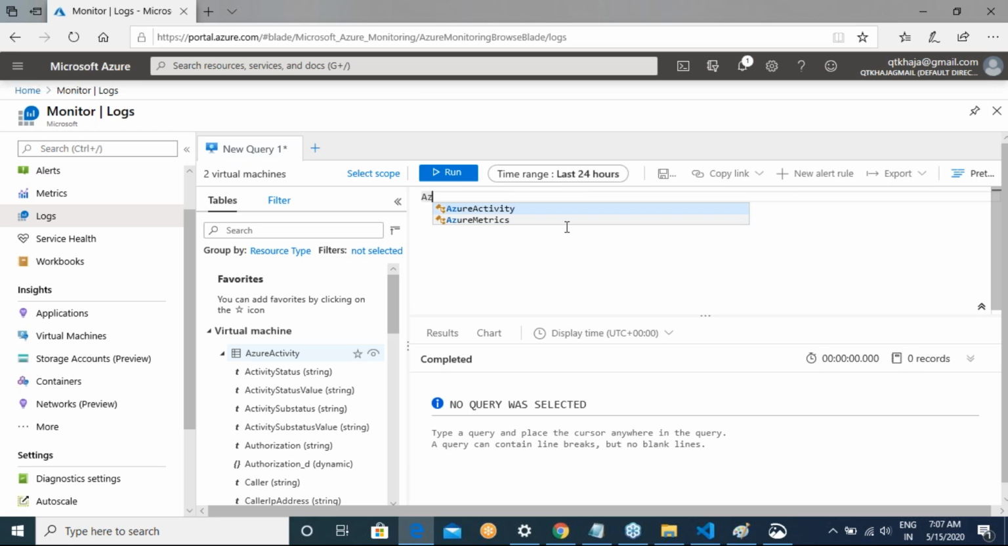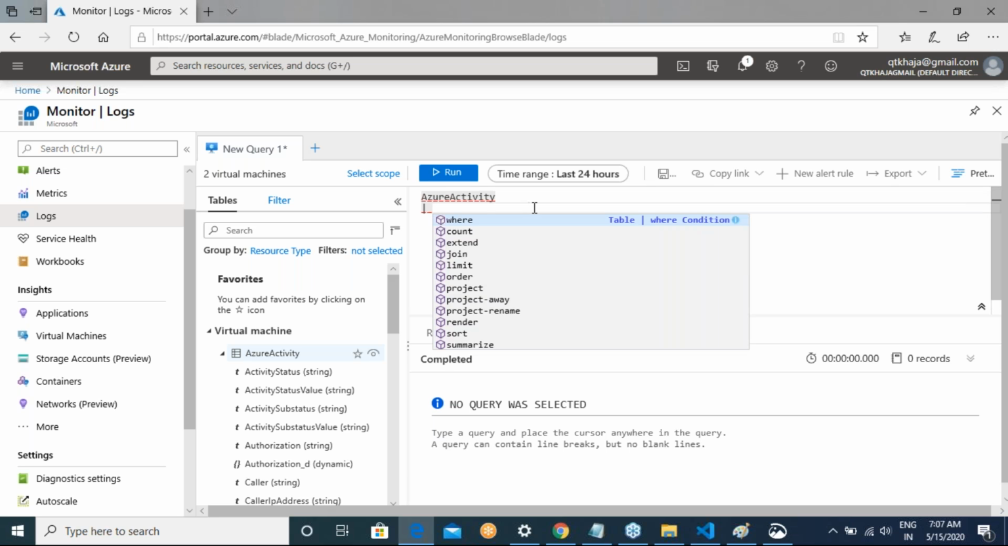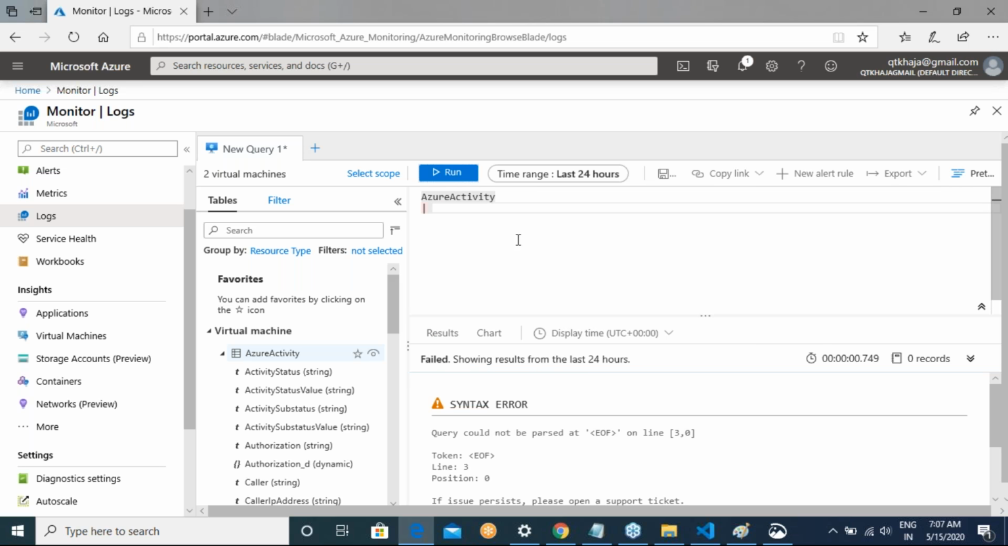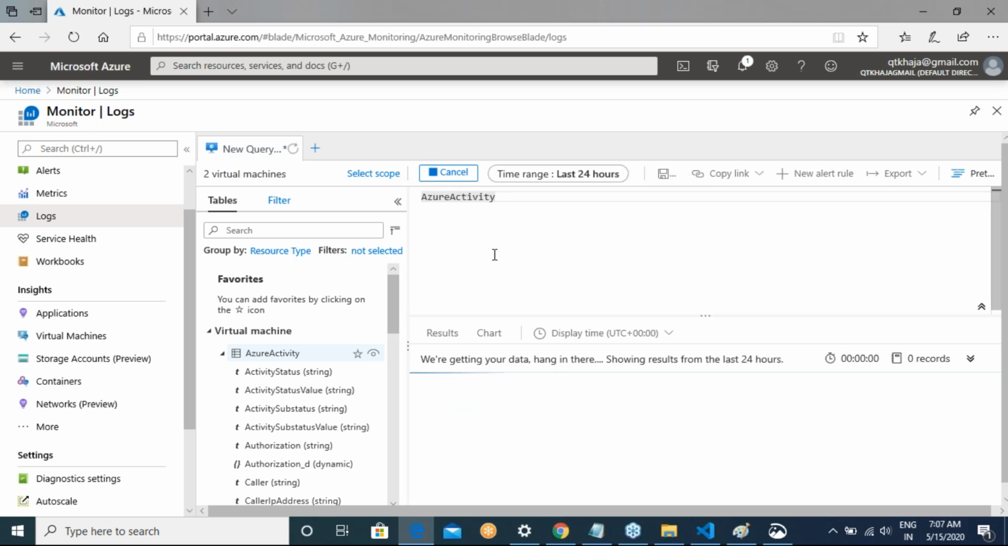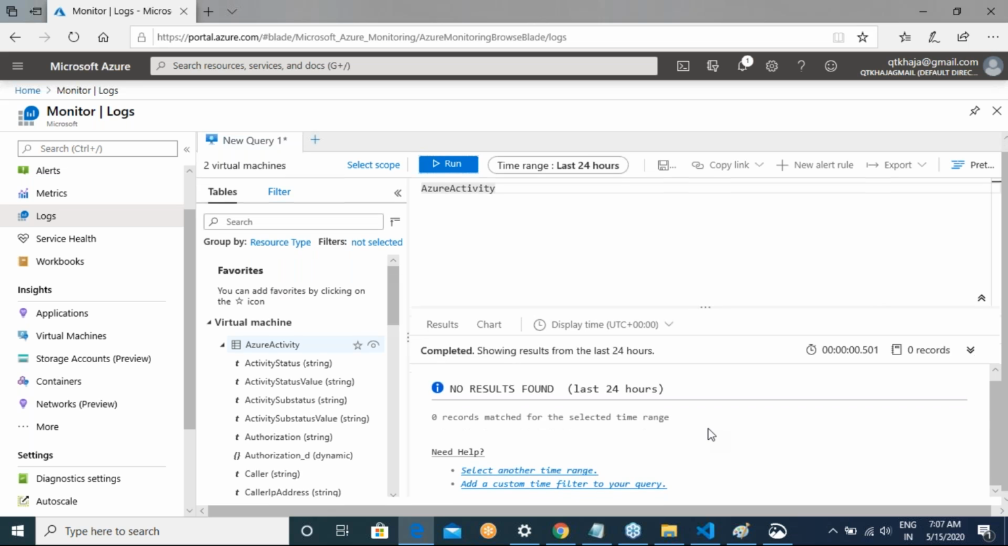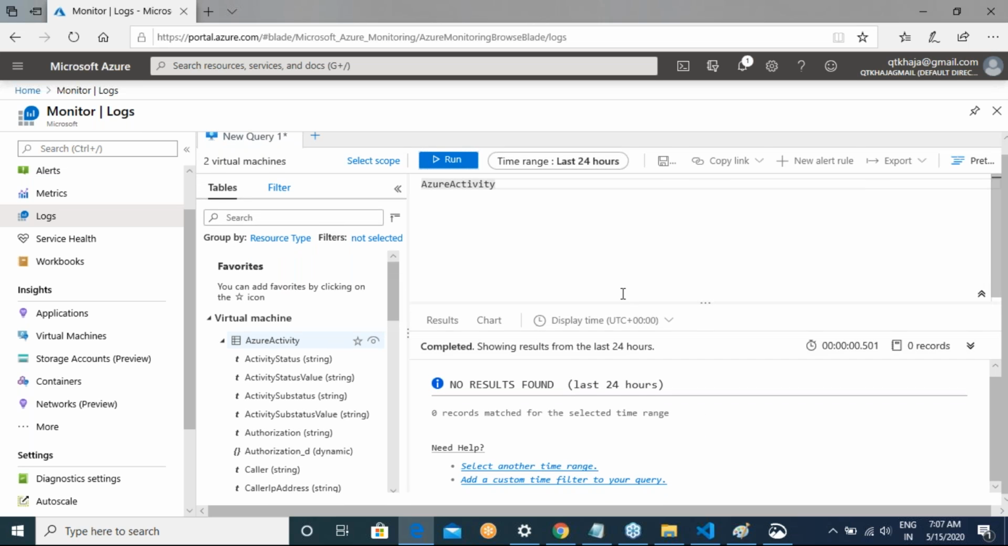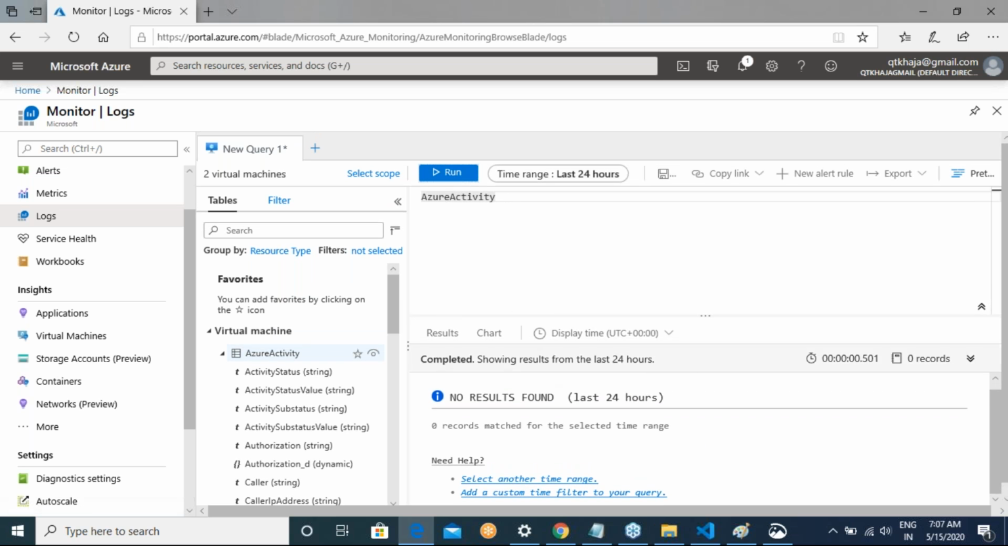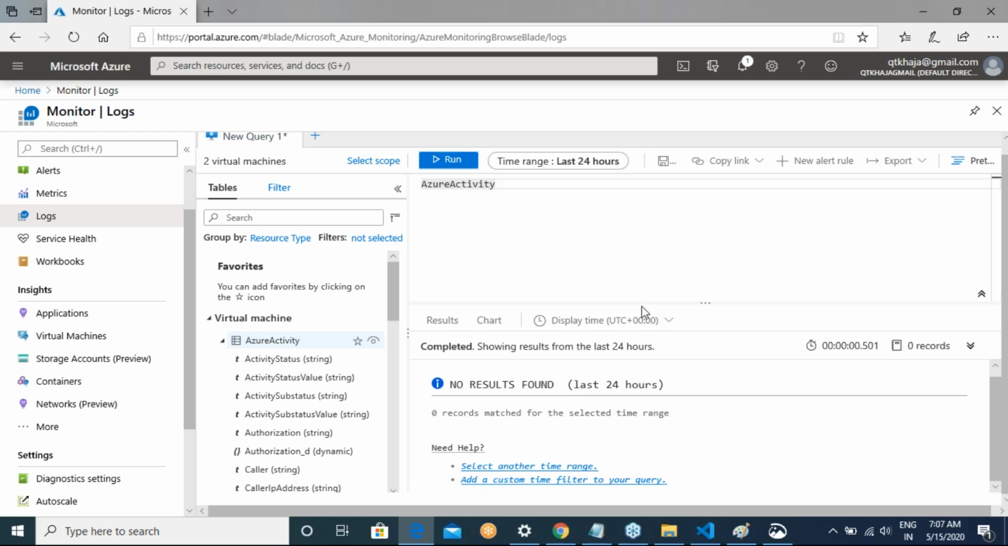Okay. So when I type Azure activity, it doesn't give me anything. Okay. So I click on run. It says that you have a syntax error. Let me just write Azure activity and then see it. It says that you don't have any of the previous records right now. There is something wrong with this.